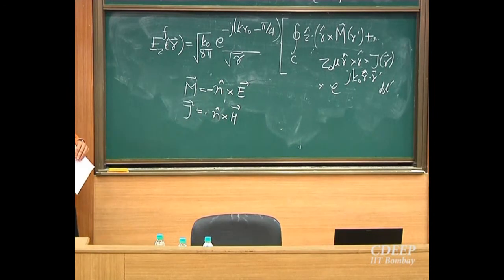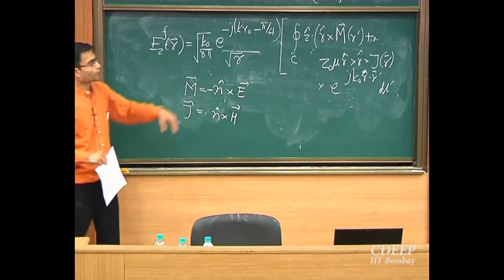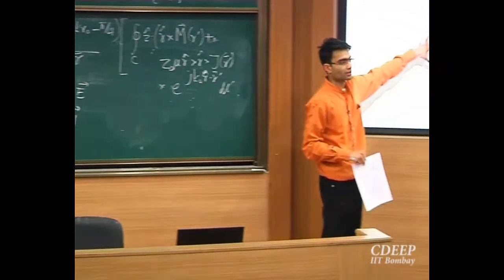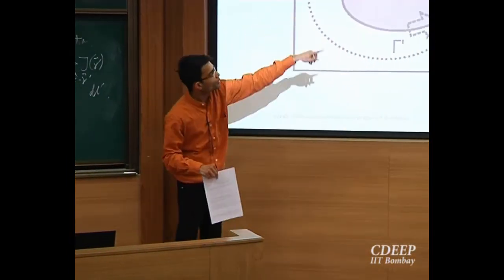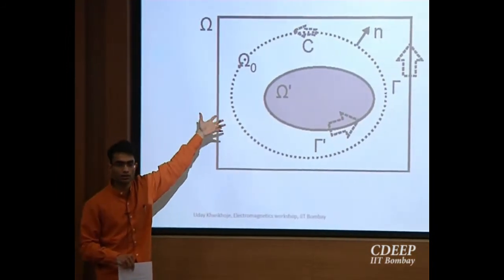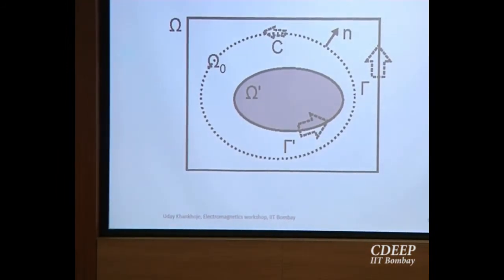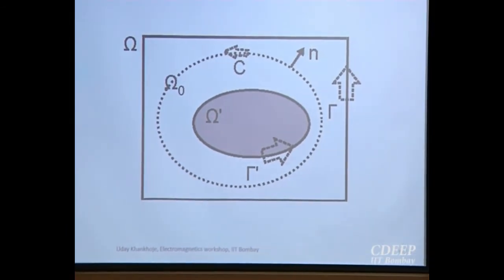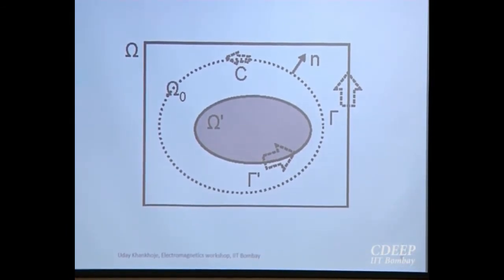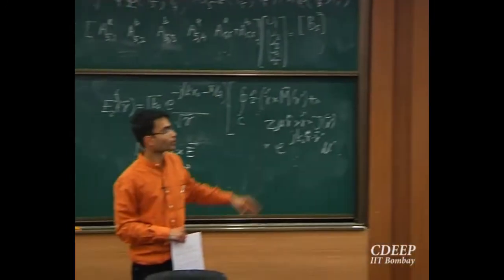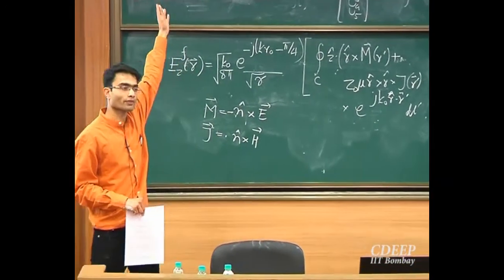Right. So now we are done. What I do is, I know the magnetic fields and electric fields everywhere inside this. I choose a convenient loop on which I will evaluate this. So this is, in other words, Huygens principle, which we studied in school, expressed in the mathematical form. And I know M, I know J, everything else is known over here. So I can simulate what the radar sees, because now I know what is the electric field far away from here.